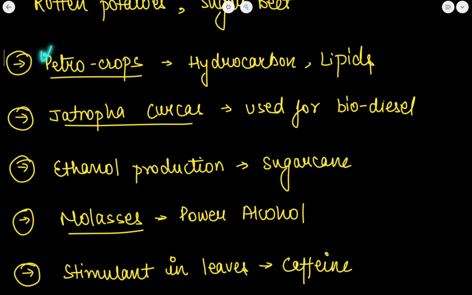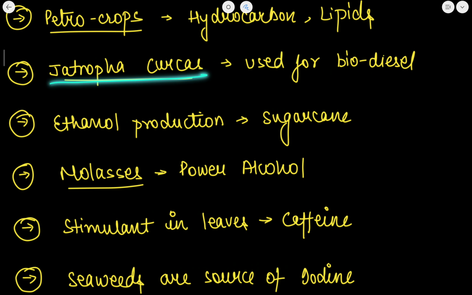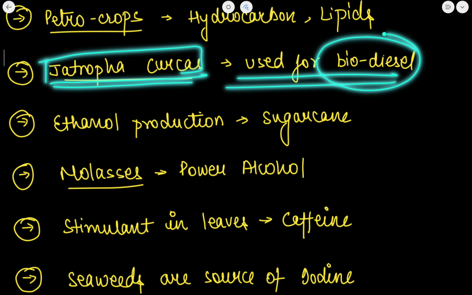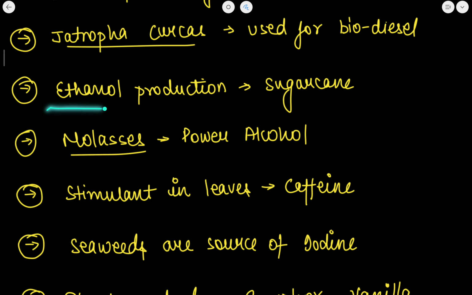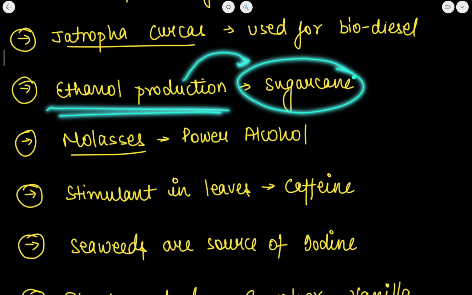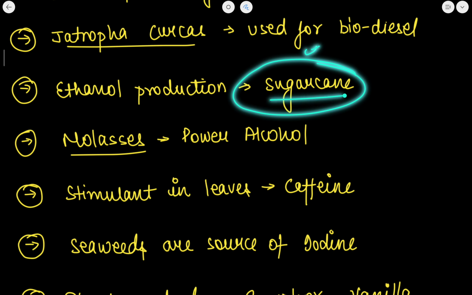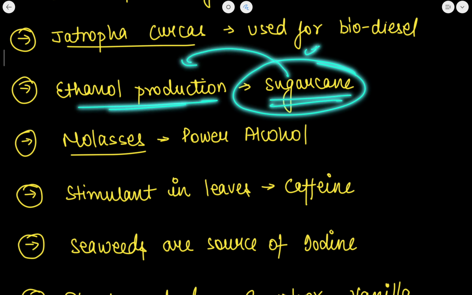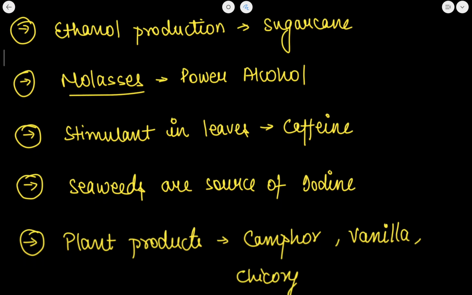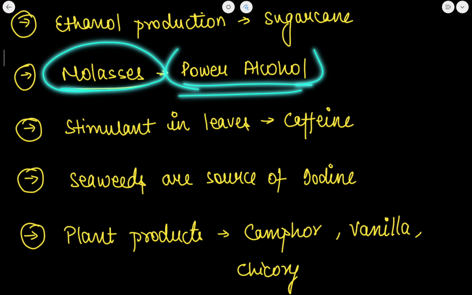Now, which of the following are petrocrops, or the crops which are used for the purpose of producing petroleum products? These are hydrocarbon and lipids. Jatropha curcas is used for preparing biodiesel. Ethanol production is mainly through sugarcane. In other words, sugarcane is used for ethanol production. If I talk about sugarcane production, the largest sugarcane producing state in India is Uttar Pradesh. Molasses are used for producing power alcohol.